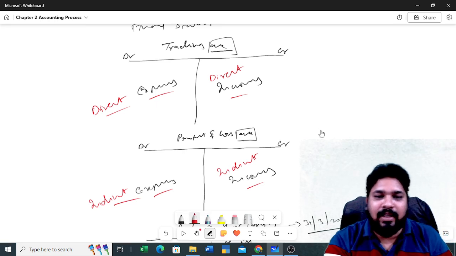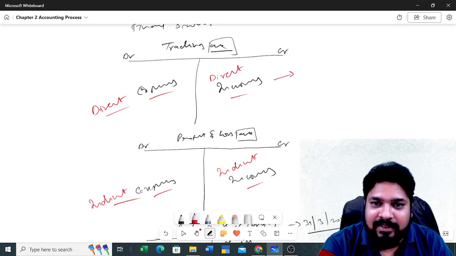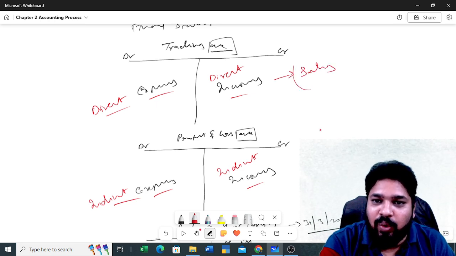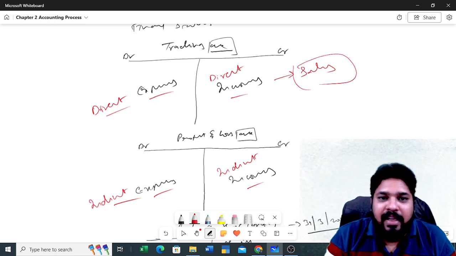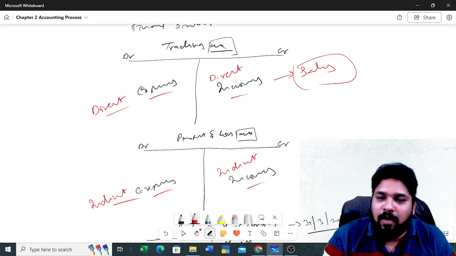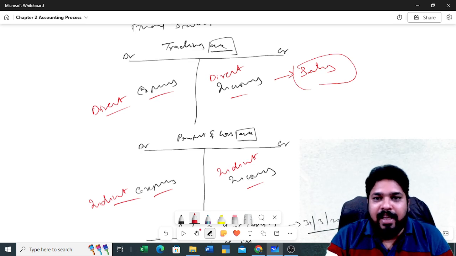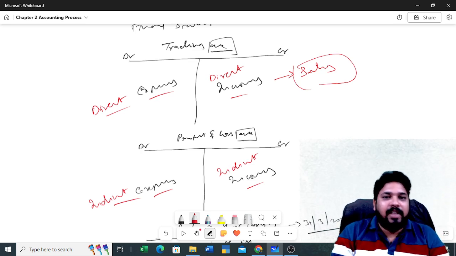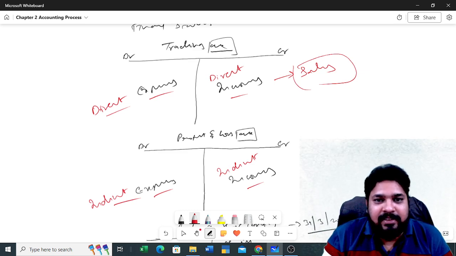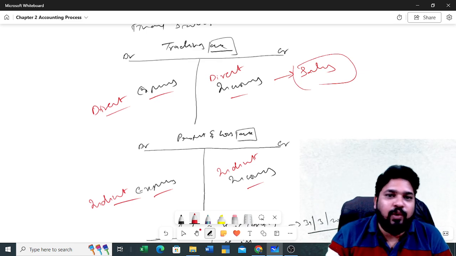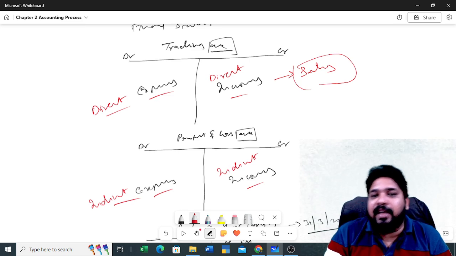So direct income. What is the direct income? For any business, sales is the only direct income. For a bookshop, selling of books will be the direct income. For a cloth store, selling of clothes will be the direct income. For any business, the purpose of what they are doing is the generation of income. The main product which they are selling, the revenue which they are getting from the selling of the main product, that income is the direct income.